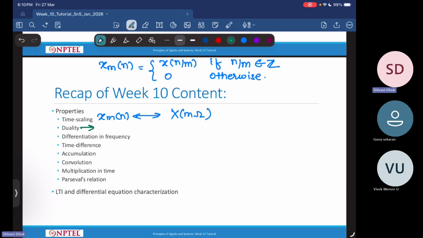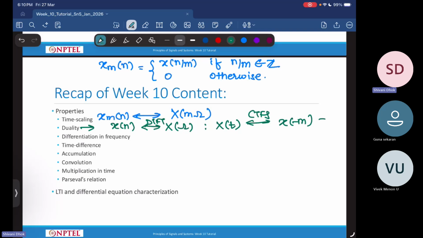Then duality property says that if x of n has DTFT as x of omega, then, so this is DTFT, then duality property says that if I take a continuous time signal x of t, remember that capital X of t is a periodic signal with period 2 pi. This will have a continuous time Fourier series as x of minus m.